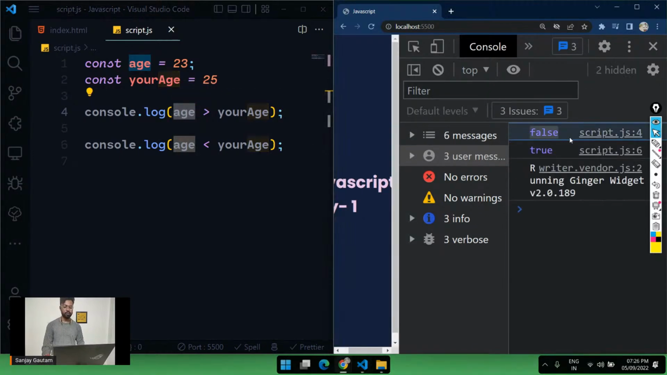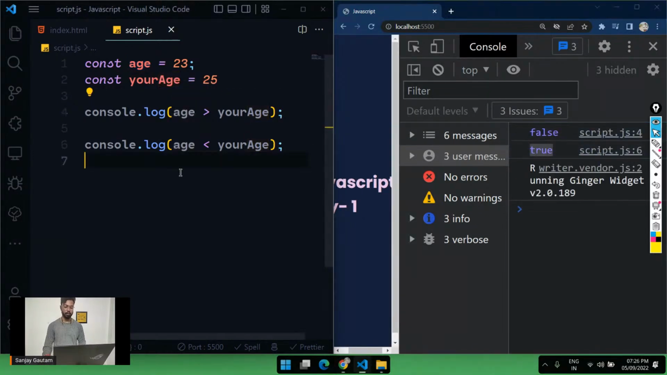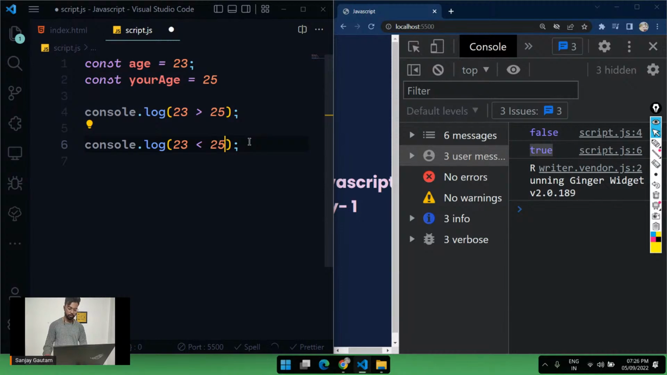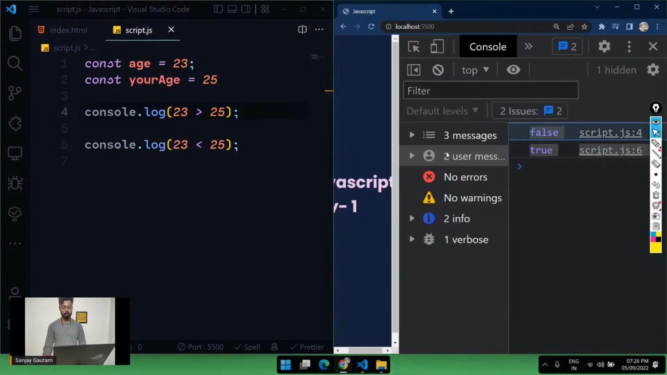In the first case we are getting false, in the second case we are getting true. Is the age 23 greater than your age? Obviously not. 23 is obviously not greater than 25. That's why we are getting false here. But here 23 is lesser than 25. That's why we are getting true here. If I give it a save, we are getting the same output.